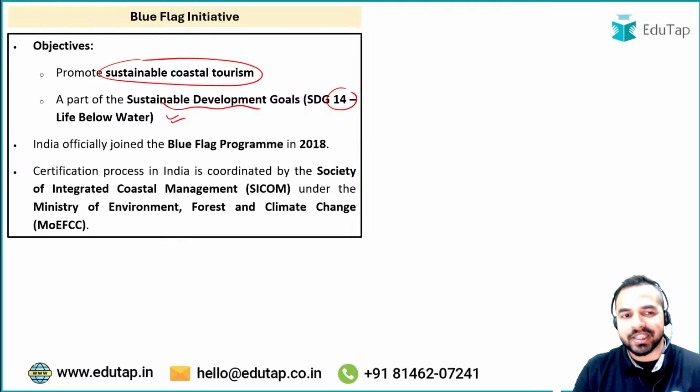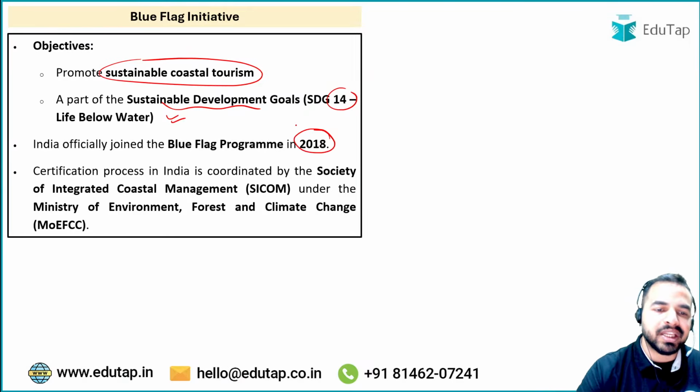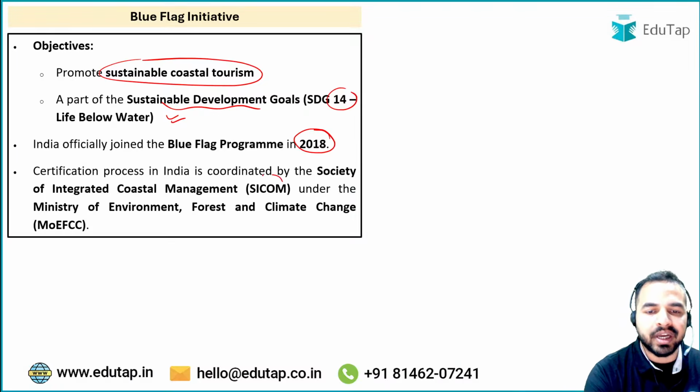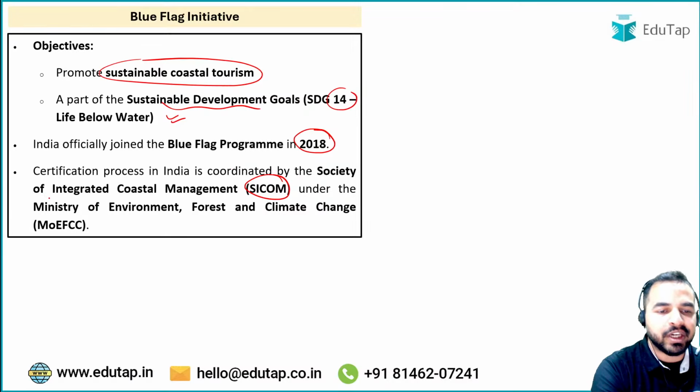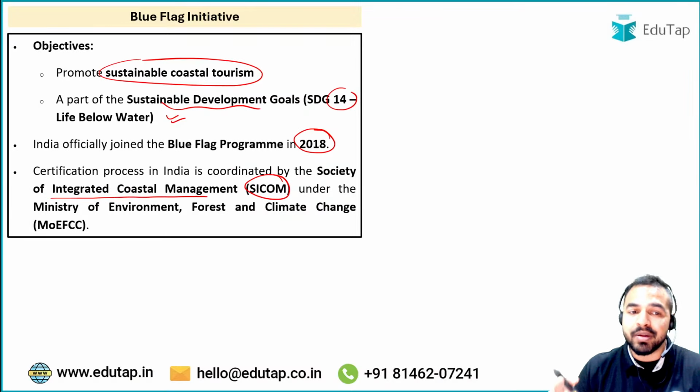and that is the reason that we have to maintain these beaches across these 6 key areas. And when it comes to India, India joined this program in 2018, and the certification process in India is basically coordinated by SICOM, that is Society of Integrated Coastal Management. So guys, with this blue flag certification, we are basically talking about the coastal management, right? So there is a society in India for the integrated coastal management under the Ministry of Environment, Forest and Climate Change, and that's why this society coordinates for the blue flag program in our country.